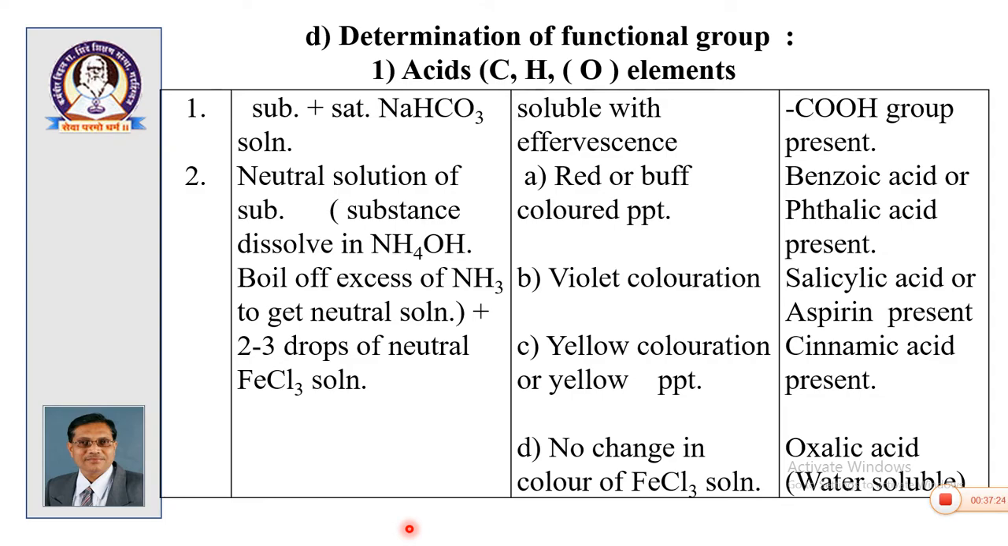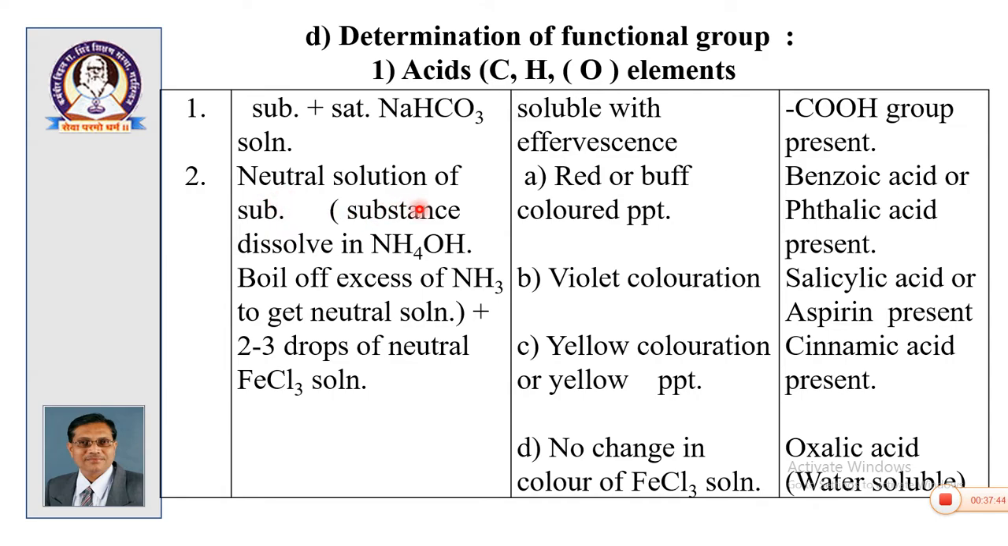Then the next part is determination of the functional group. If your compound is acidic and contains CHO elements, then there are these possible assays. The first test is common: compound plus saturated NaHCO3, soluble with effervescence and can be reprecipitated. This indicates the presence of a COOH group.